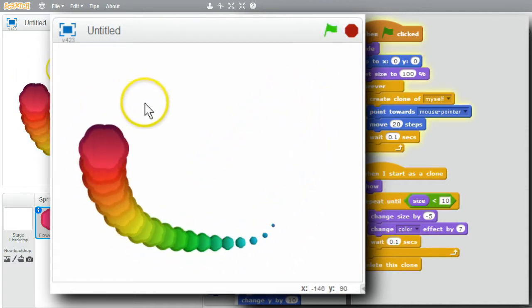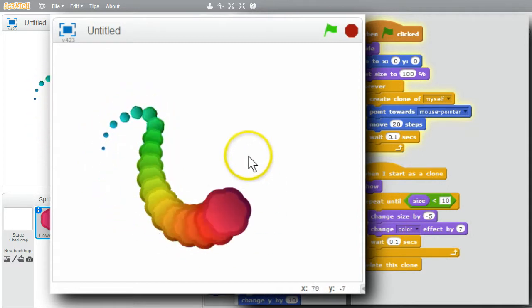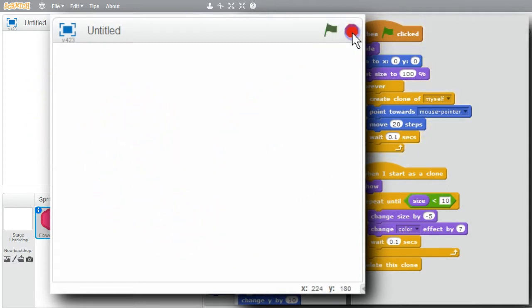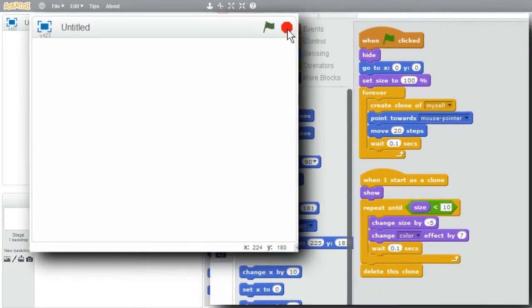Nice smooth color changes there. Very nice. I'll stop it. I'm finished with the challenge.